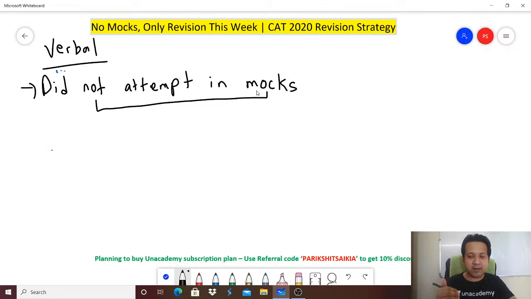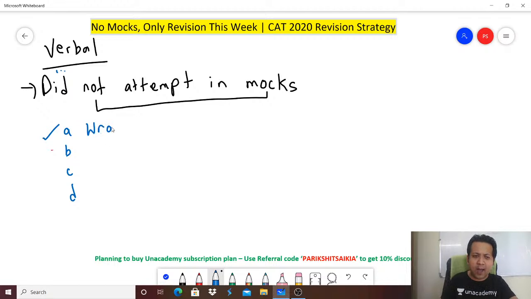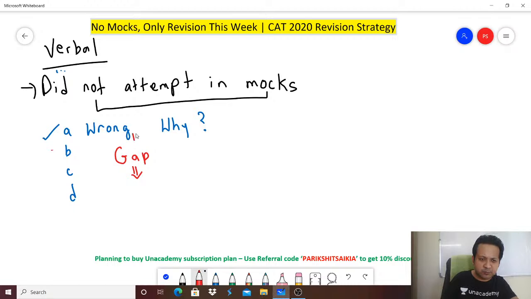When I say get them correct, it is not only about getting them correct, but more importantly, understanding why the option that you chose was incorrect. There were 4 options, A, B, C, D. You probably would have ticked A. It is at this point you need to understand why option A is wrong. That why part is very, very, very important. There is absolutely no point reading the correct answer, let's say D, without realizing why you were wrong. You need to find out why a gap exists. What was the gap between your thought process and the author's thought process?